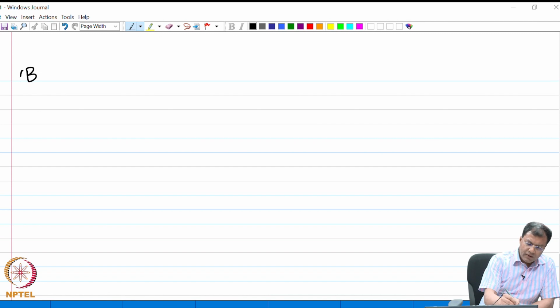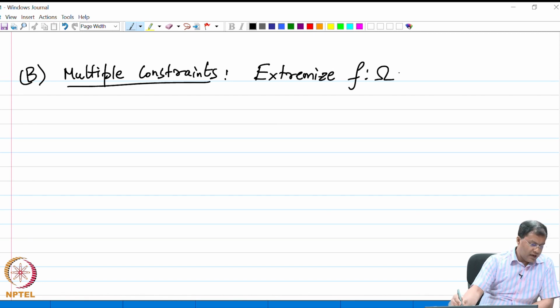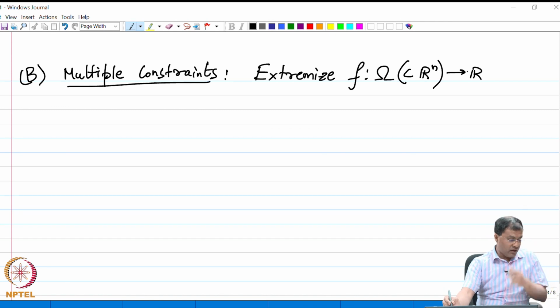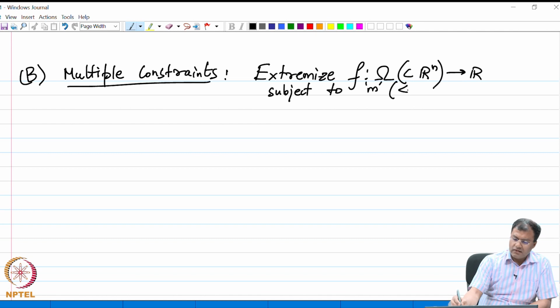In the case of multiple constraints, we are going to extremize f from omega, which is a subset of Rn, to R, subject to m constraints, where m is typically less than n, the dimension of the space.